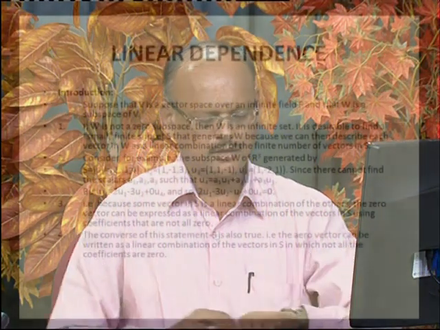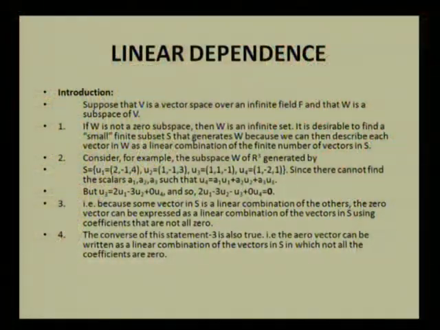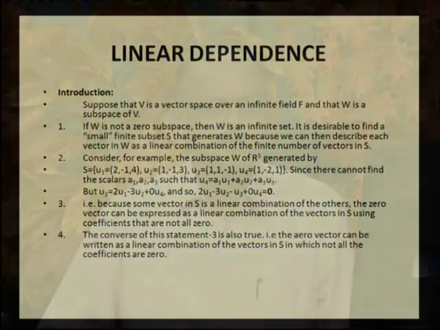Now we are going on to our main topic, which is known as linear dependence. I have to first introduce it by means of the earlier discussion. Suppose V is a vector space over an infinite field F, and that W is a subspace of V. Then we note that if W is not the zero subspace, then W is an infinite set.